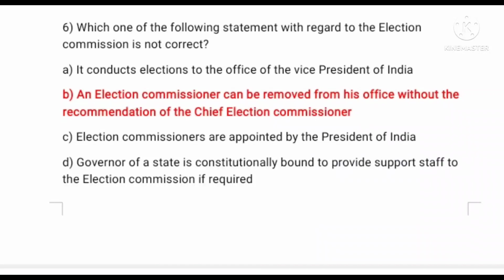D, the Governor of a state is constitutionally bound to provide support staff to the Election Commission if required. So the statement that is not correct is that an Election Commissioner can be removed from his office without the recommendation of the Chief Election Commissioner, because an Election Commissioner can be removed from his office only with the recommendation of the Chief Election Commissioner.